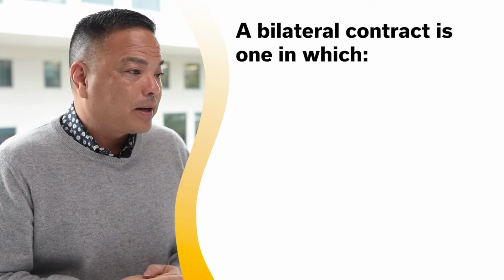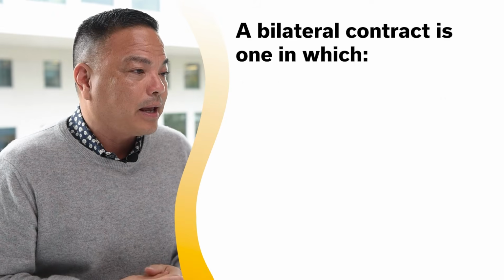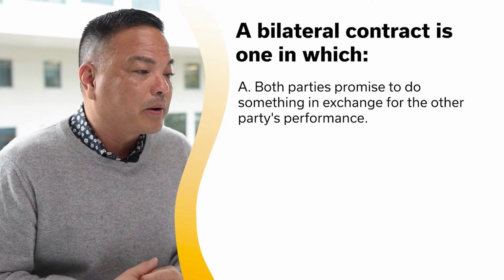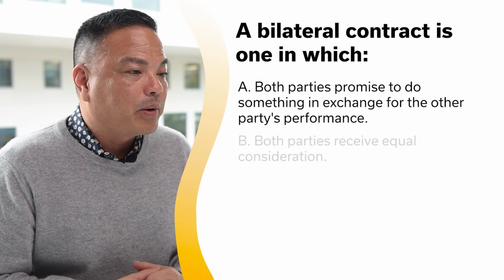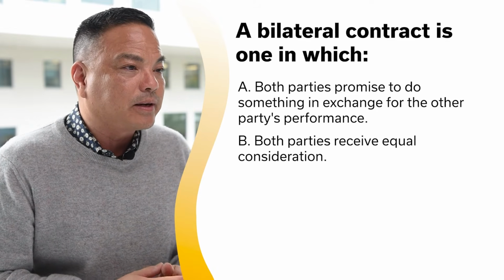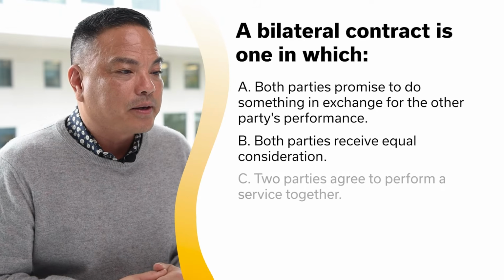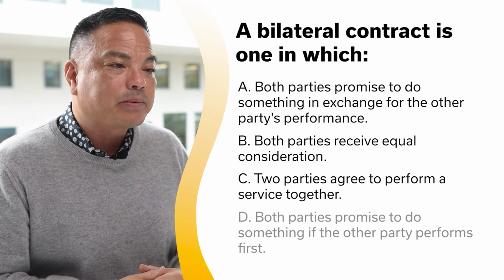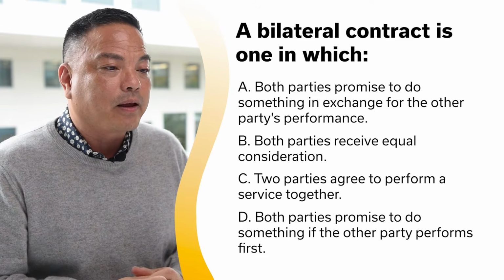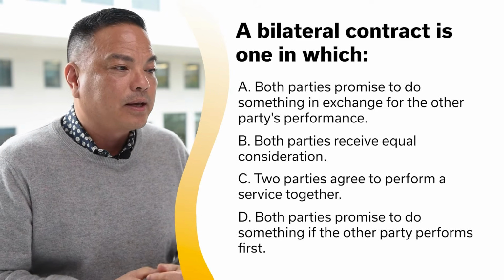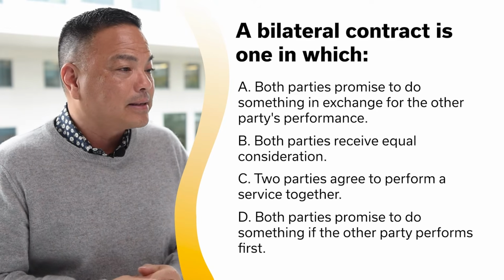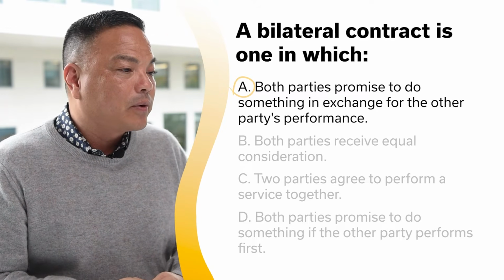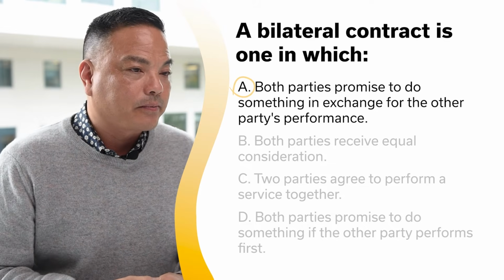A bilateral contract is one in which A, both parties promise to do something in exchange for the other party's performance. B, both parties receive equal consideration. C, two parties agree to perform a service together. D, both parties promise to do something if the other party performs first. And the answer is A as in apple. Both parties promise to do something in exchange for the other party's performance.